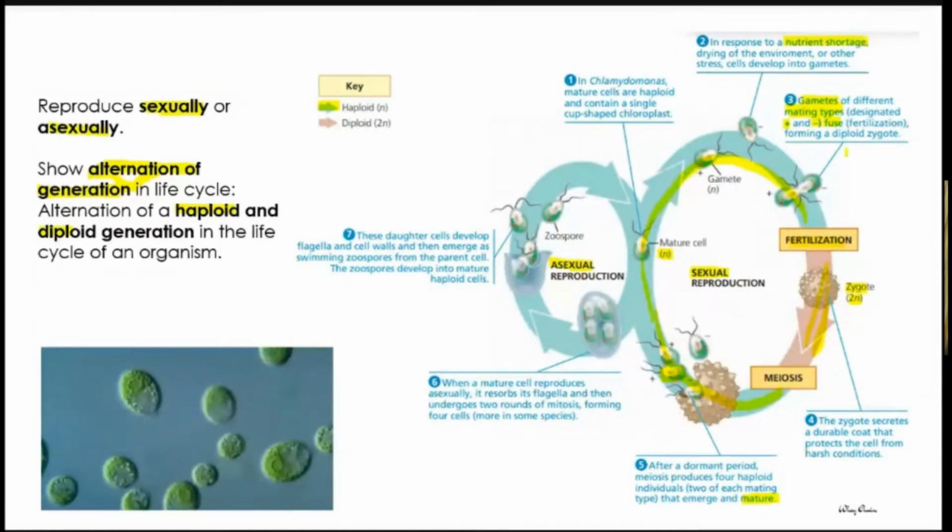When the Chlamydomonas notice that now they have an unfavorable environment, maybe because of nutrient shortage, makanan sudah tak cukup disebabkan persaingan, or the drying season, or other stress from the environment or the surroundings, the mature cell will develop into gametes. Like I said just now, the mating types of gametes until they undergo fertilization.